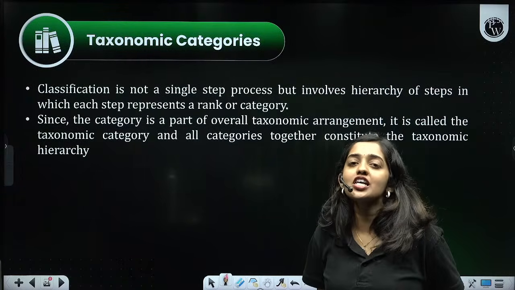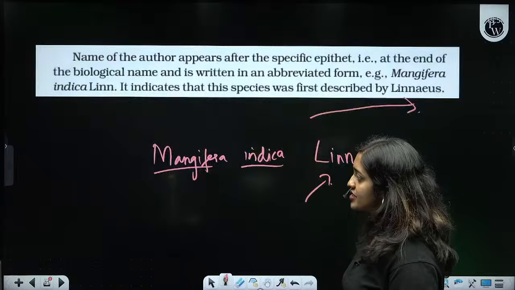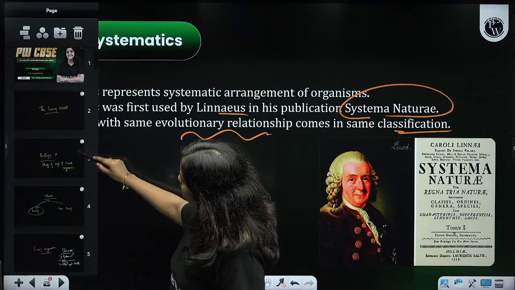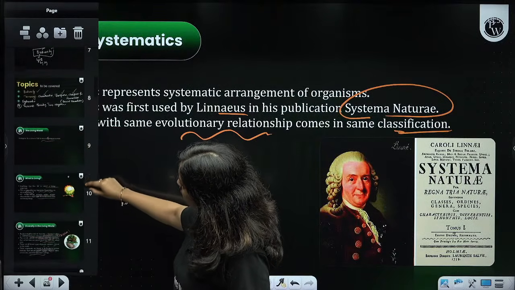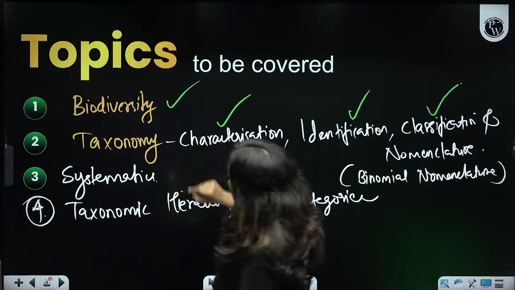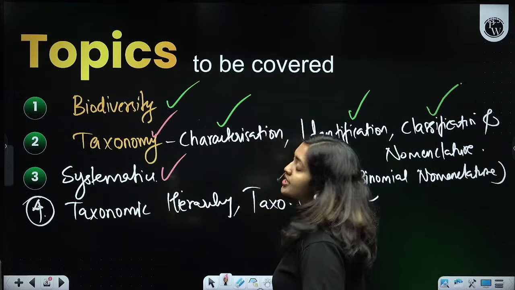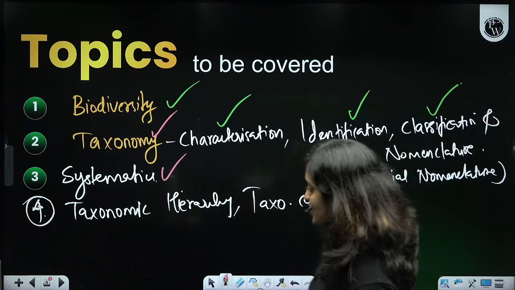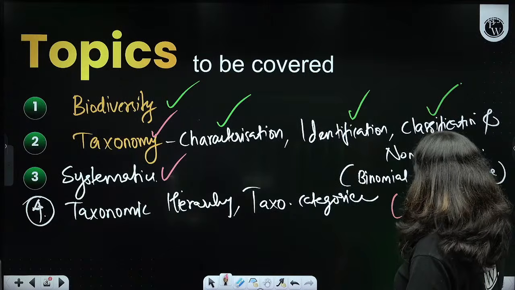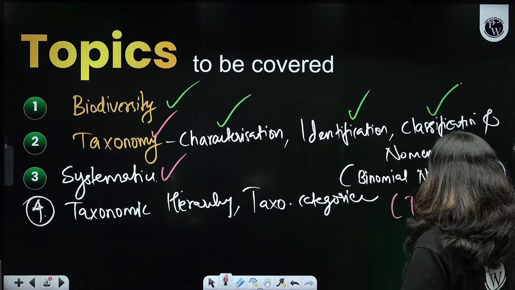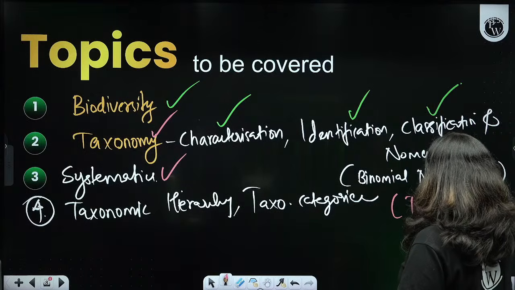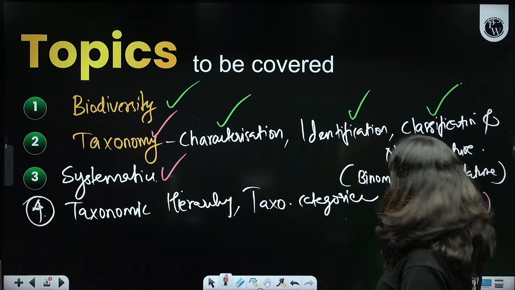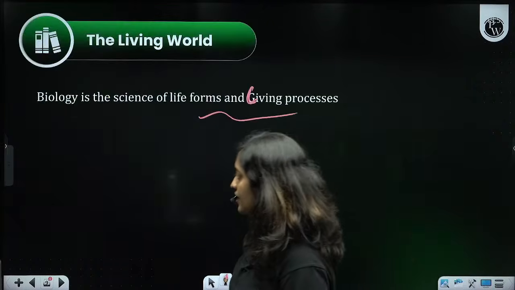So, the last part of this session. Now you understood what is taxonomy. You also understood what is systematics. We have one more topic remaining, that is taxonomic hierarchy, taxonomic category. We also have to understand what is taxonomic rank and what is meant by taxon. Actually all are the same things, okay. Taxonomic category is the same, taxonomic rank is the same, taxon is also the same. Taxonomic hierarchy is another concept, okay.